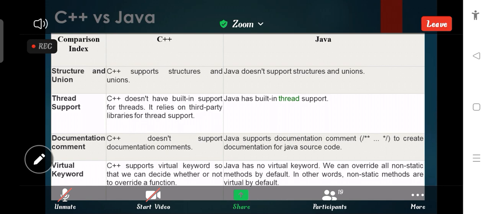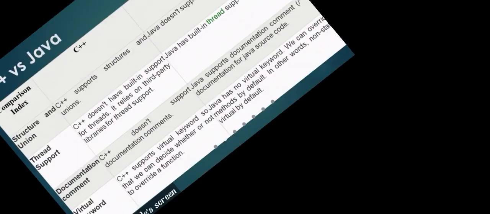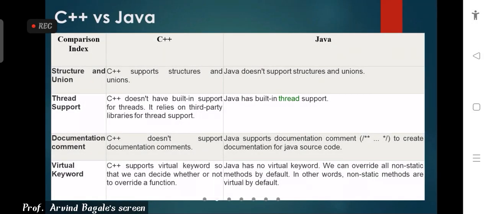But Java supports another type of comment, called documentation comments. It uses a forward slash, then two stars, and then we complete it with stars and a slash. It creates the documentation for Java, so that is called a documentation comment.